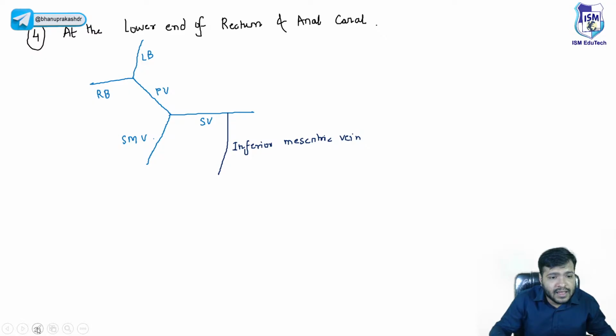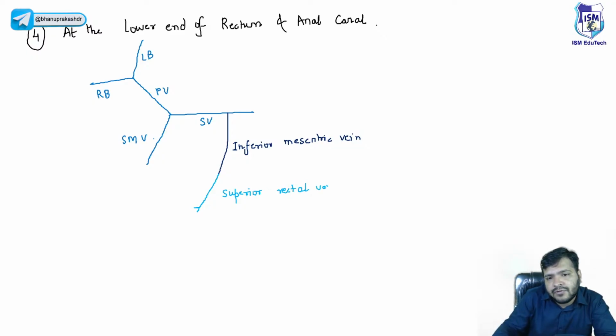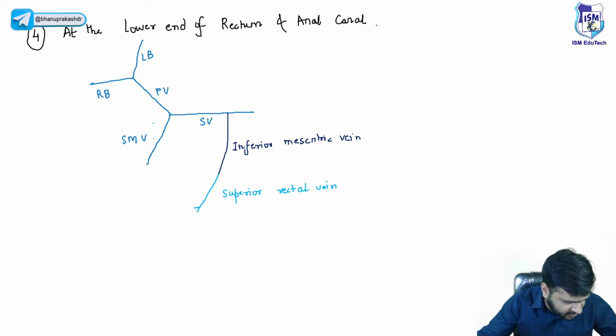The inferior mesenteric vein is a continuation of the superior rectal vein. So the superior rectal vein will continue into the inferior mesenteric vein, which will drain the blood into the splenic vein. Splenic and superior mesenteric will combine to form the portal vein, which will again divide into the right branch and the left branch. This is the basic picture that you already know, right?